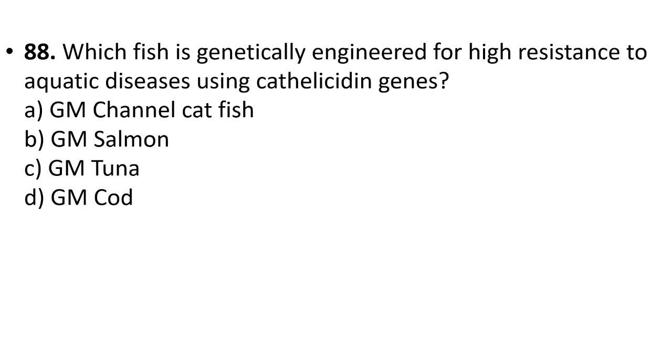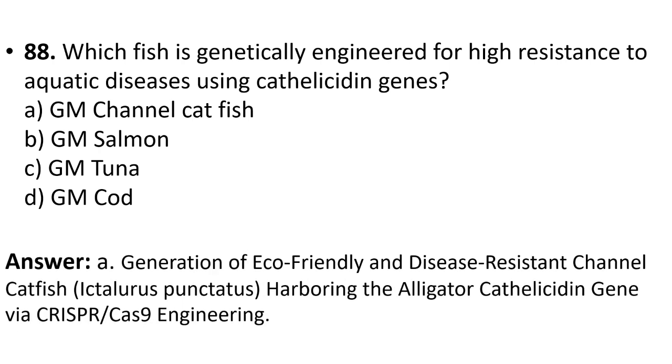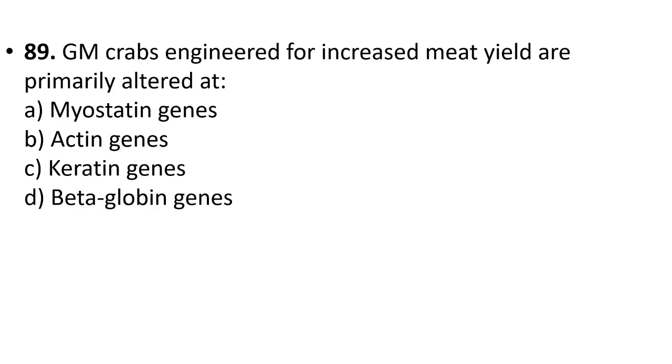88. Which fish is genetically engineered for high resistance to aquatic disease using cathelicidin genes? GM channel catfish, GM salmon, GM tuna, GM cod. Your answer is option A, GM channel catfish. Generation of eco-friendly and disease-resistant channel catfish harboring the alligator cathelicidin gene via CRISPR-Cas9 engineering.